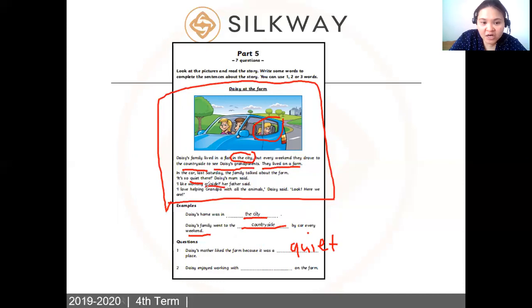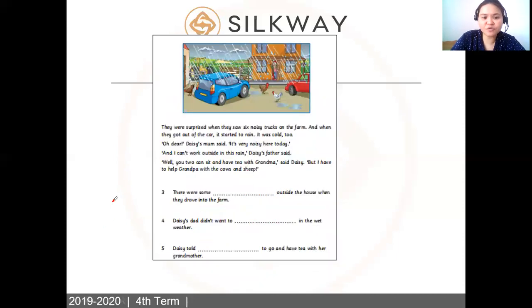It says here, I love helping grandpa. So all you need to do is write the word grandpa. So Daisy enjoyed working with grandpa. Grandpa means grandfather. I hope you understood. Okay, you understand? Let's move on.